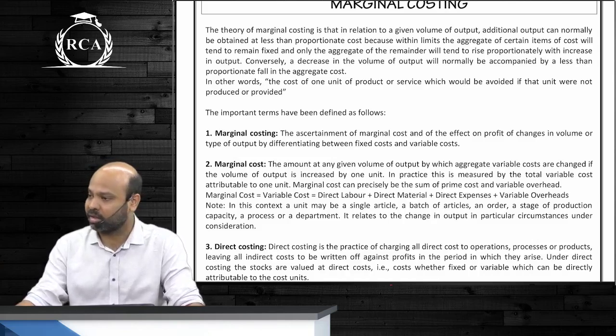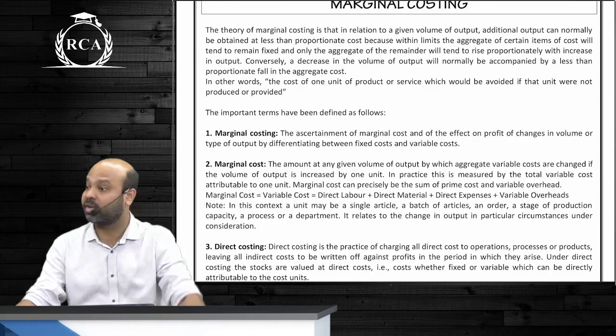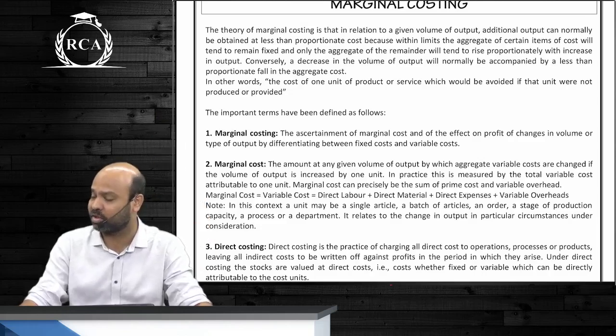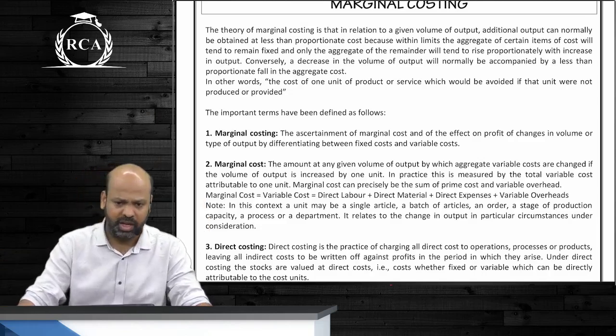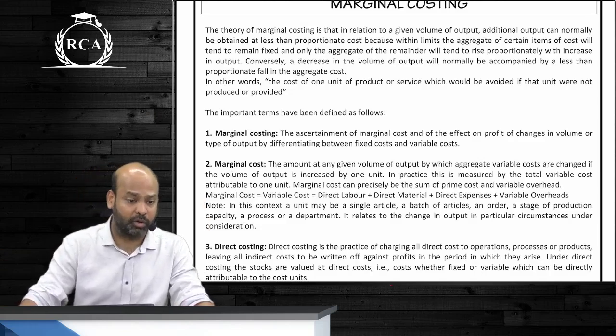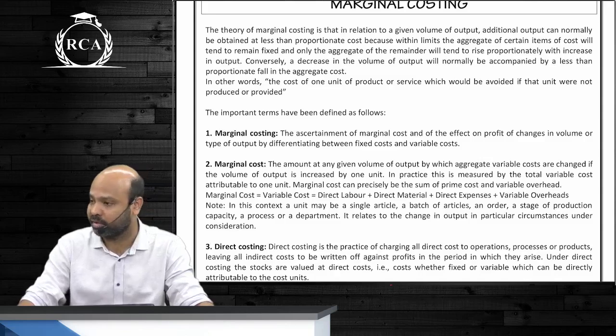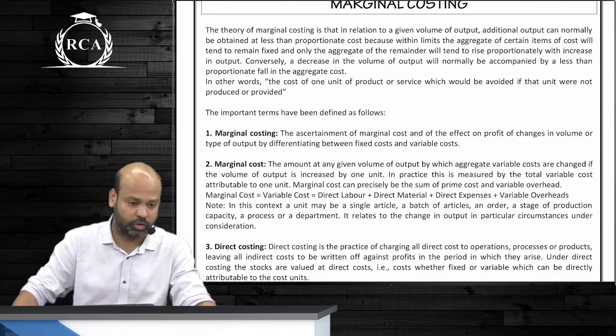Next, there are other terms like incremental cost or differential cost. I defined these terms in the very first chapter, cost concepts. Differential cost is the difference in total cost under 2 different alternatives. Incremental cost is when you shift from one activity level to another activity level. What is the increase in your total cost?